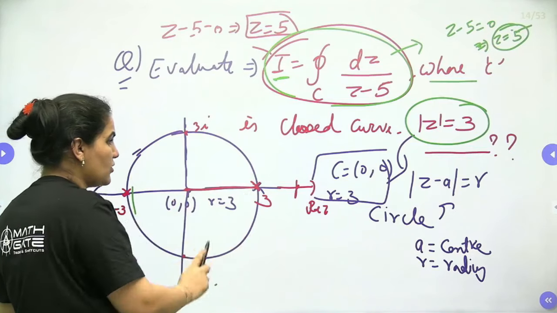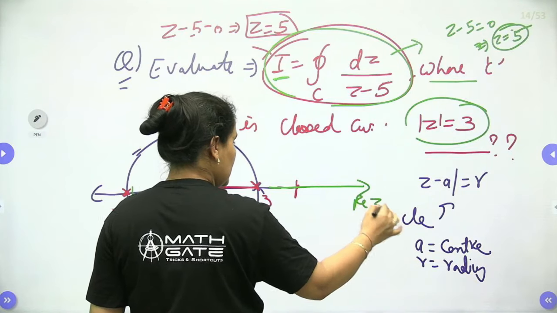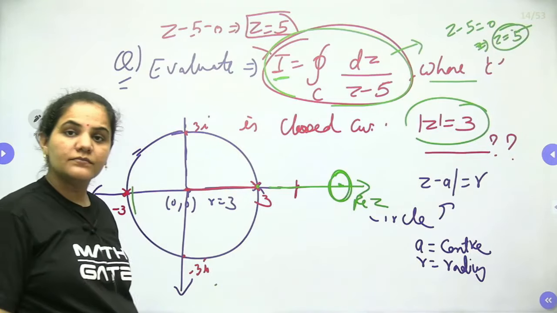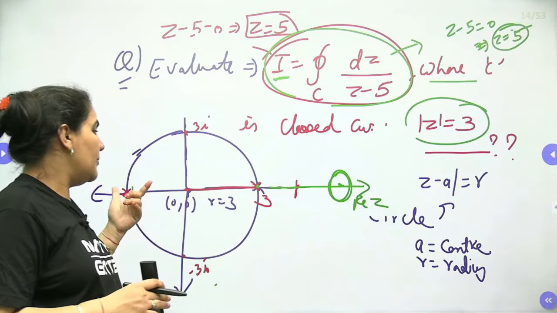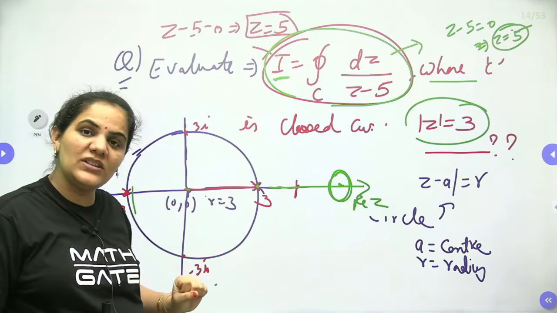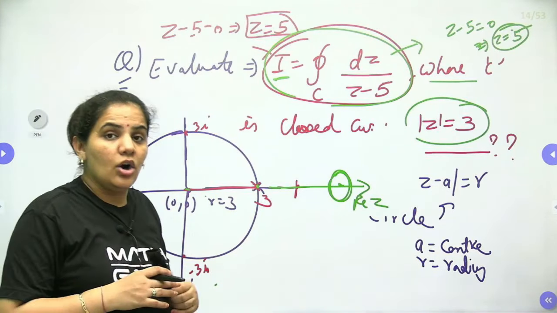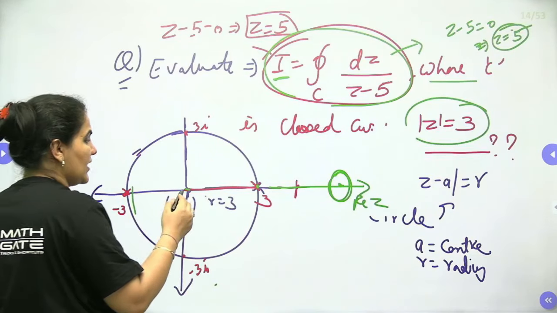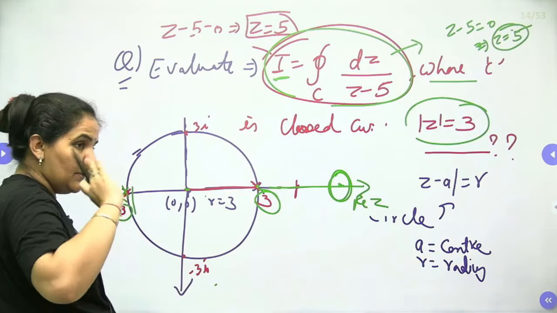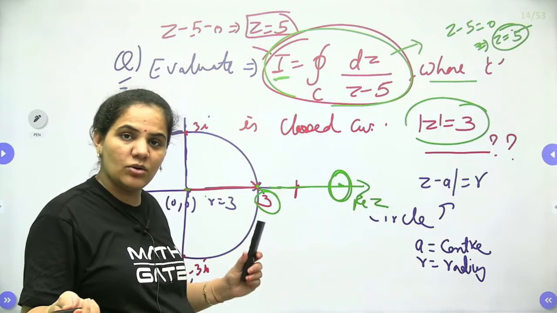If you want to draw z equals 5, we know very well that it will definitely be outside. If this is the real axis, this is 3, and if 4, then it will be outside this closed curve, because this closed curve has radius 3. It means it can extend at most up to 3. The circle has all its points between -3 and 3, but outside 3 it does not have any point. So z equals 5 is outside the closed curve.